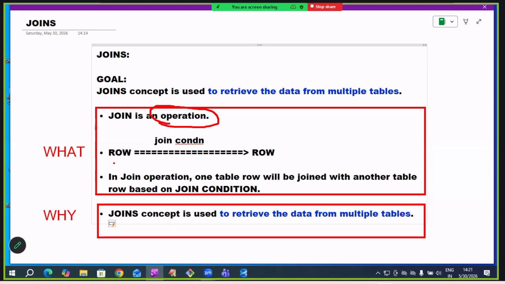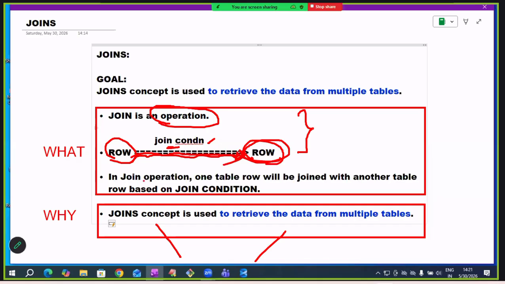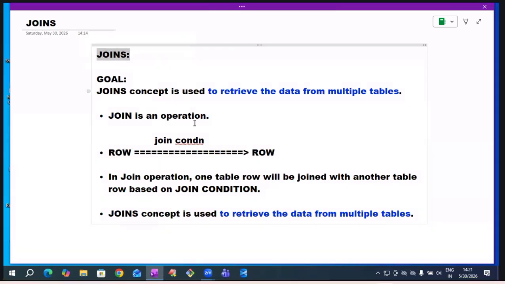In the join operation, one table row is joined with another table row based on the join condition. Why join? To get data from multiple tables, to access the second table data, we join the first table row with the second table row. So we get data from multiple tables.